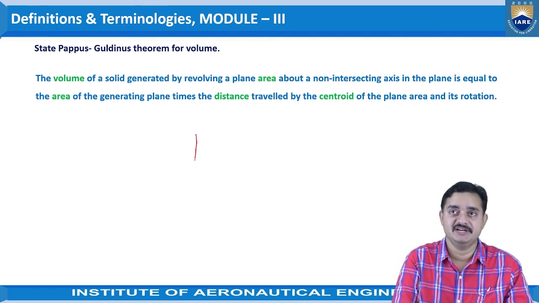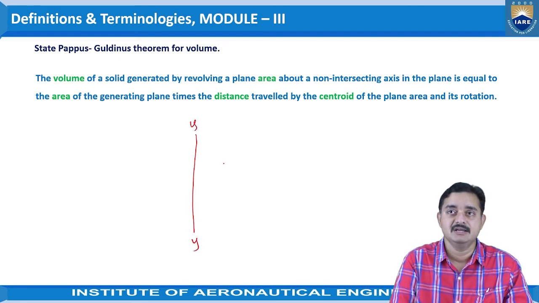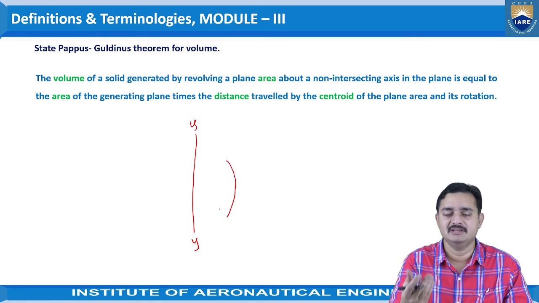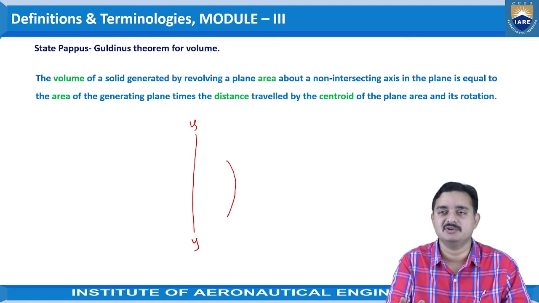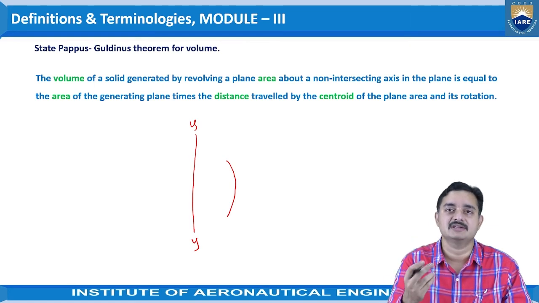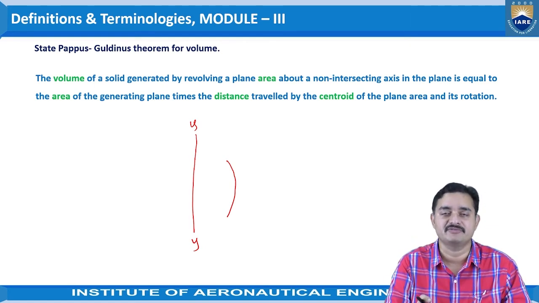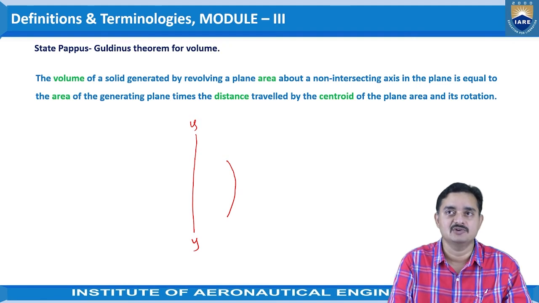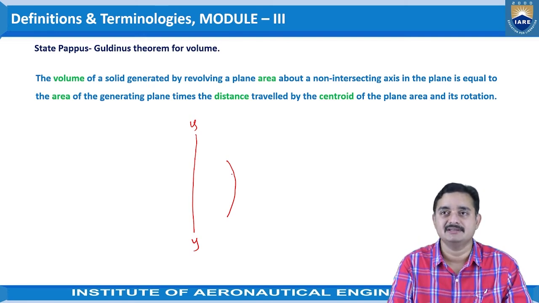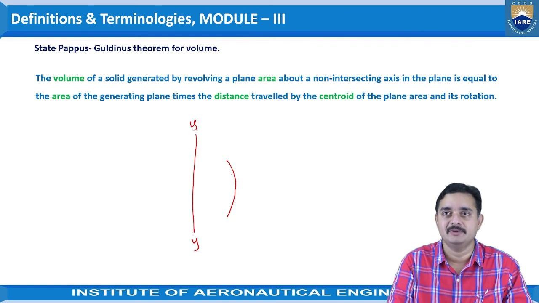Previously, we have generated only a curve. Let us say that is y5. We have taken only a curve. Even it may be a straight line also. Don't get confused with that. It should only be a curve sort of a thing. It may be a straight line also. If we rotate this straight line or a curve, a linear thing, to some certain angle, then some area will be forming.